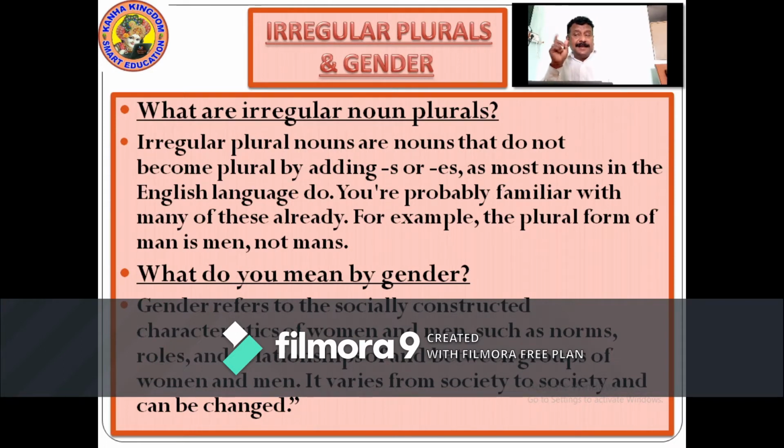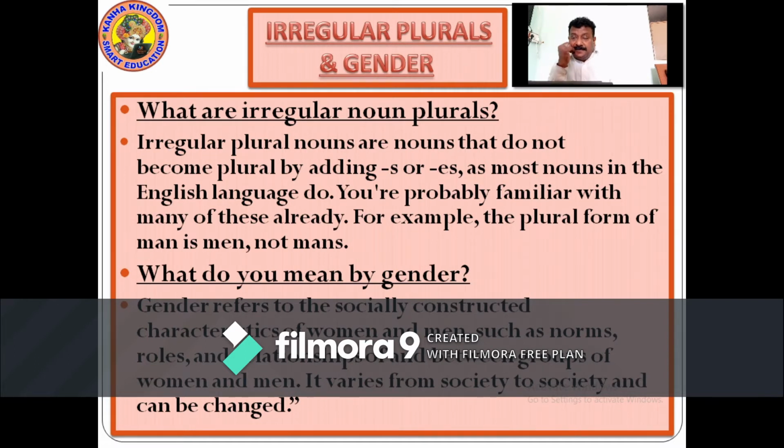Most of the nouns become plural by adding s, es. But in the irregular plurals, we have to change the spelling. For instance, it's child. If you want to make it plural form, you have to change it to children.